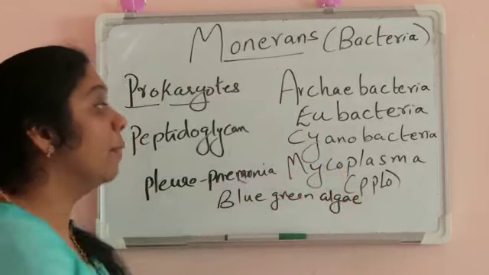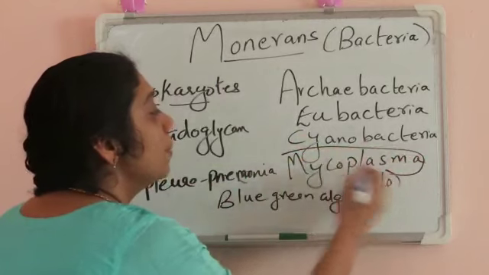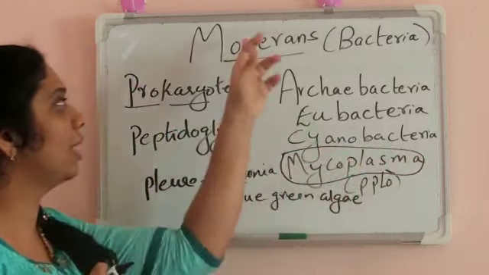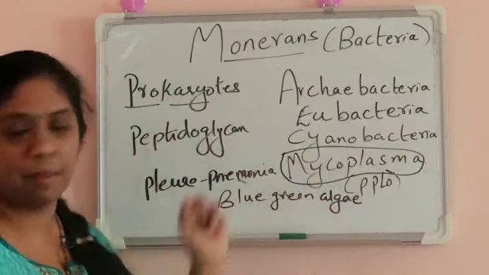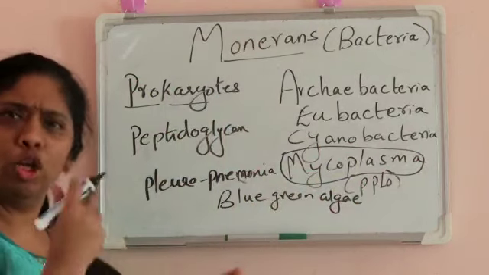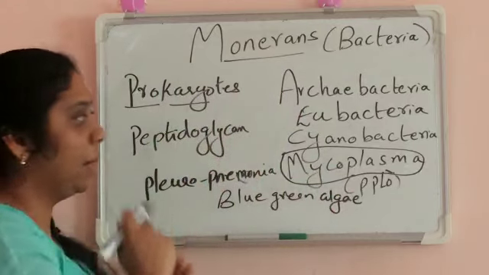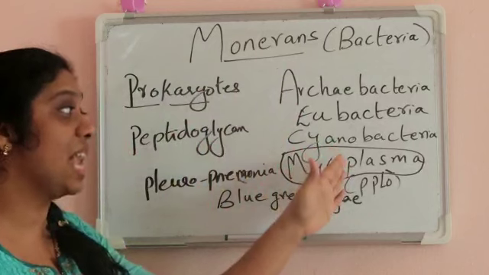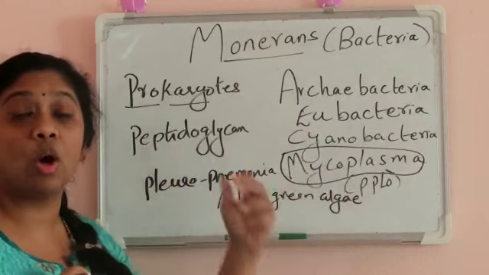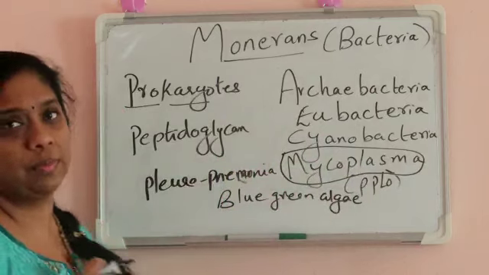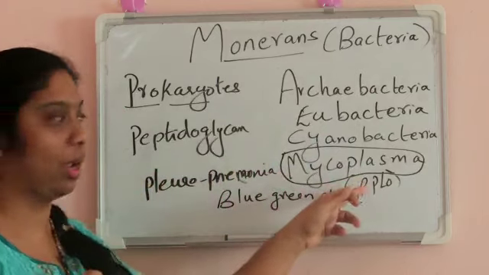Mycoplasma, these are cells without a cell wall. This is an exception in the case of bacteria. Mycoplasma is a bacteria without a cell wall. Normally bacteria have a cell wall whose composition is peptidoglycan, but Mycoplasma is a cell without the cell wall. So which is the organism having no cell wall in the bacteria? Mycoplasma, otherwise known as Pleuropneumonia-like organisms.